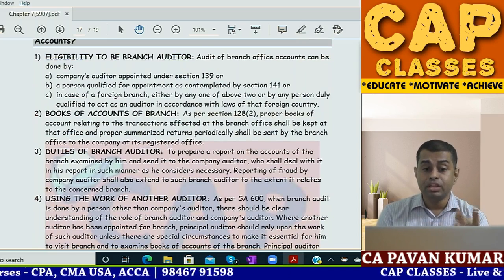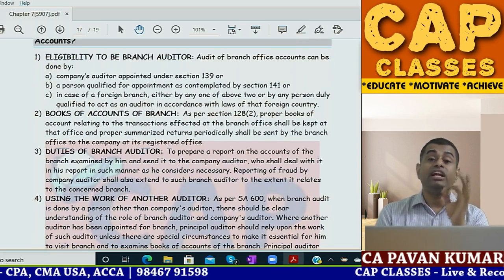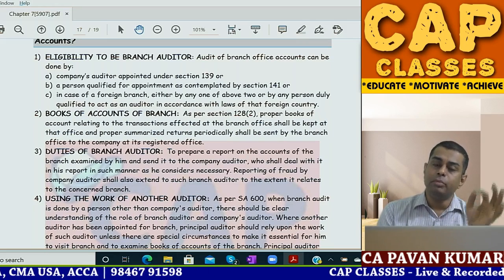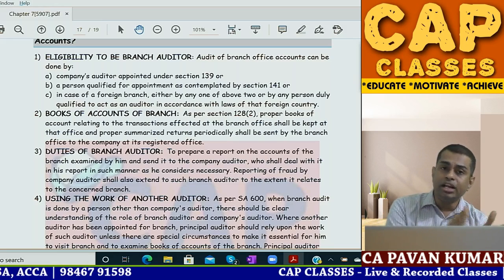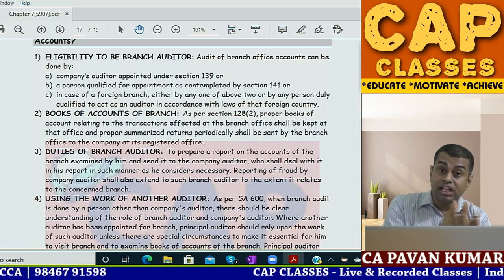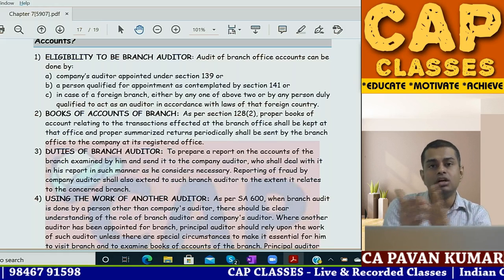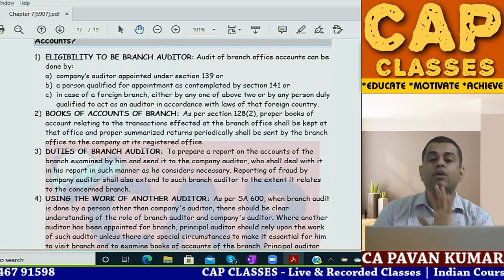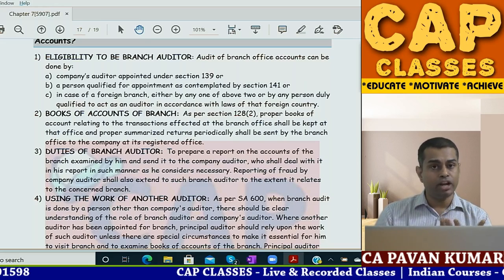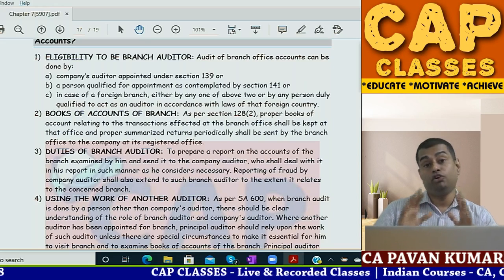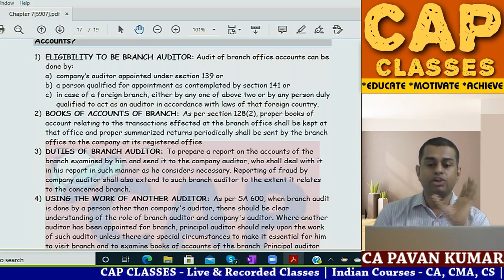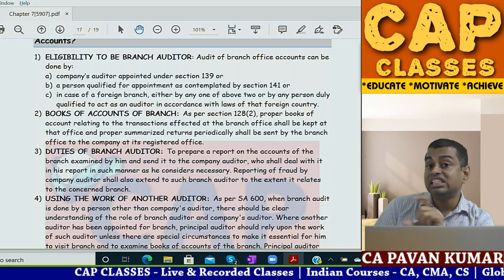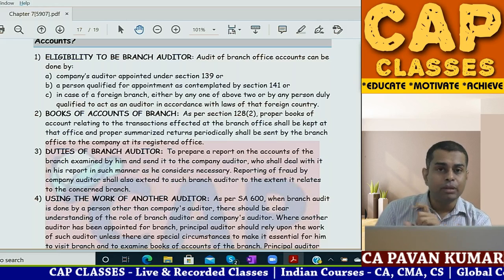Second, as per section 128, the books of account are to be maintained at each branch also. Then the branch shall send extracts of books to the company at least quarterly. If you are sending monthly, very good. But sir, full year details I will send once. No. At least quarterly you have to send. These are called returns from the branch.